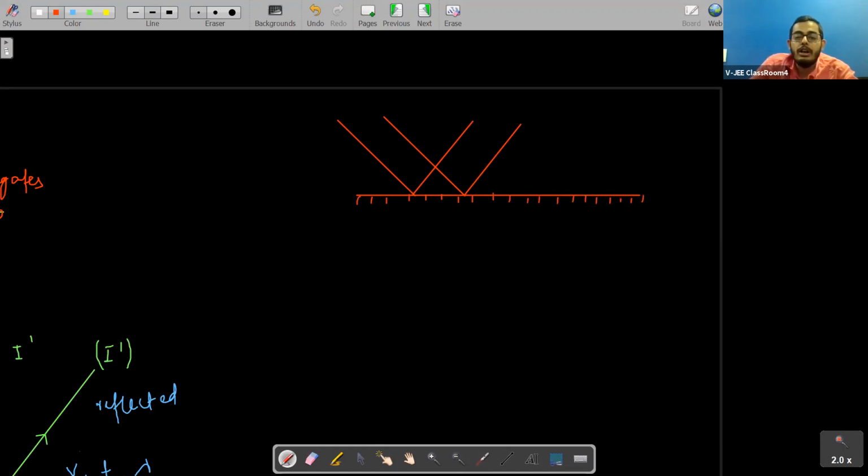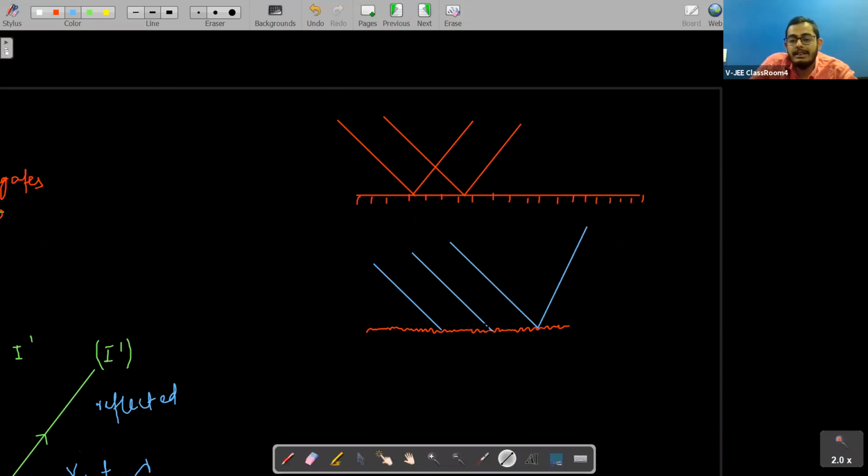Now if we talk about diffuse reflection, you can see here the surface is not smooth. Since the surface is not smooth, if light rays are coming like this, I don't know in which direction. One will go like this, other will go like this, one will go like this. So this is the example of diffuse reflection, students. In diffuse reflection, the reflected rays are not parallel.